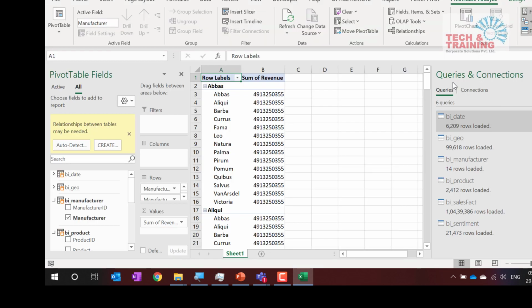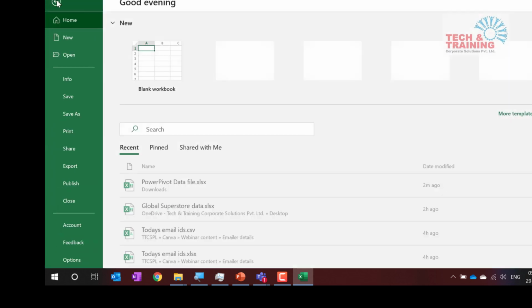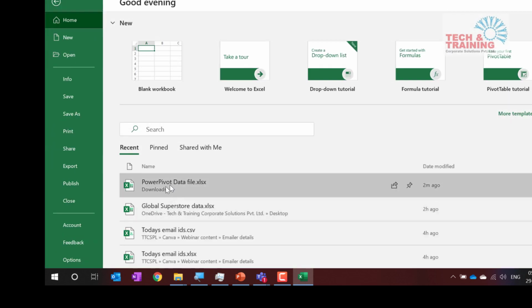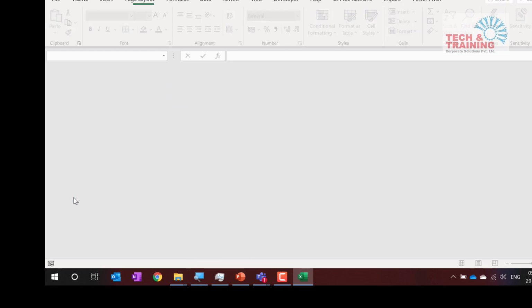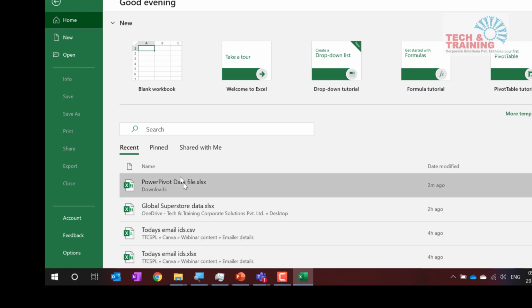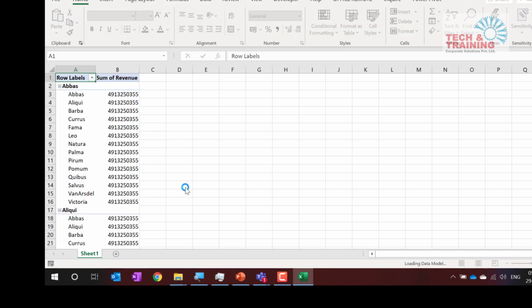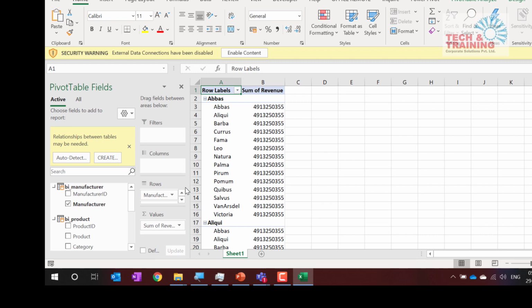And see, despite it being a 33 MB file, let's do one thing. Let me close this file. The file's name is Power BI data file. I'm closing this file, and this is a 33 MB file. Let me go ahead and open this file once again. See how lightning fast this file is. Even though it has 1 crore records, I'm again saying, don't think that the data is in the Access file and I'm just opening a preview of that data. No, the data is now in Power Pivot and it is in compressed format.